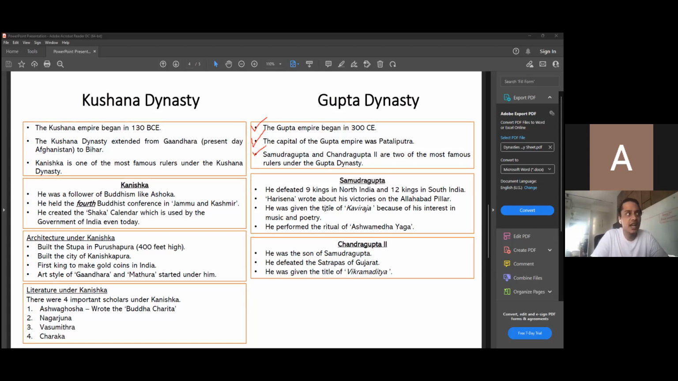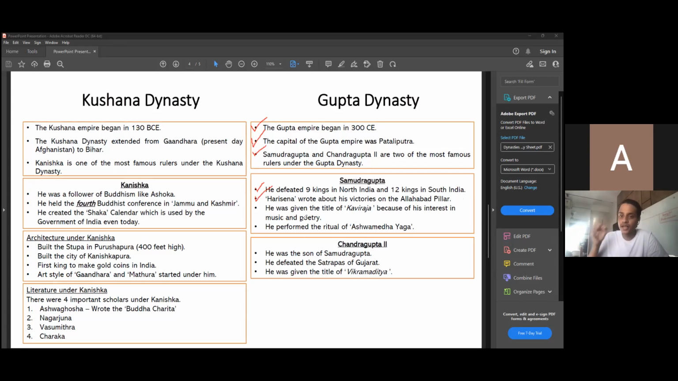Samudragupta defeated 9 kings in North India and 12 kings in South India. Now you need to remember that because of all the defeats and all the wars that Samudragupta had won, there was a person called Harisena. Harisena wrote about Samudragupta and all his victories. He wrote it on a pillar. Basically, it is carved onto the pillar. Harisena wrote about his victories on the Allahabad pillar. That's the second point.